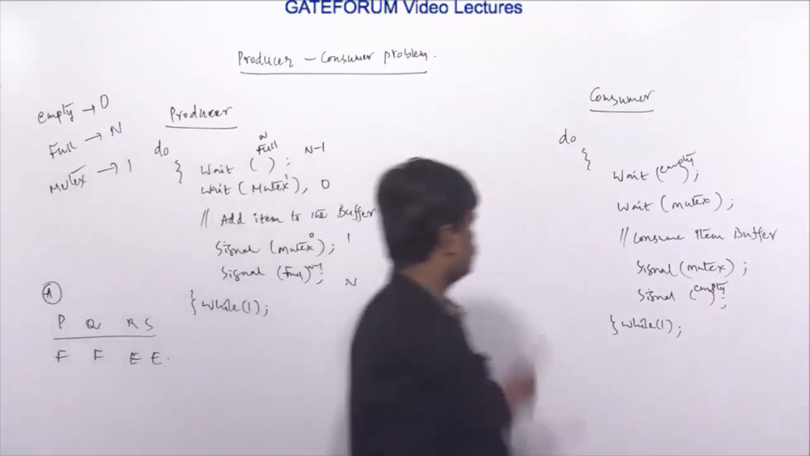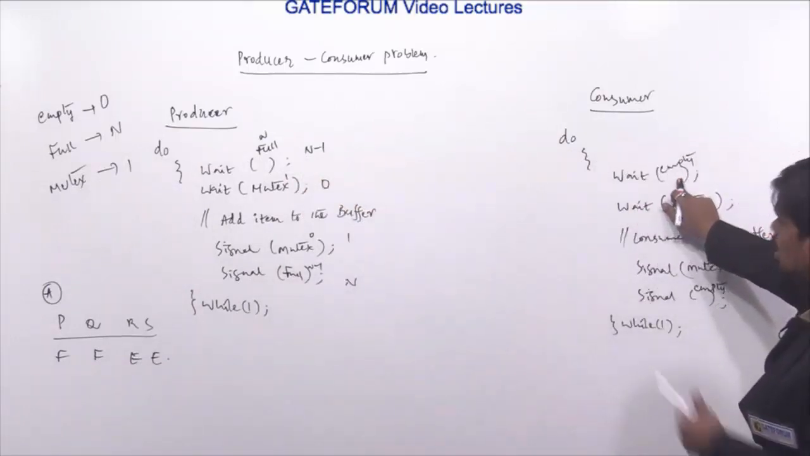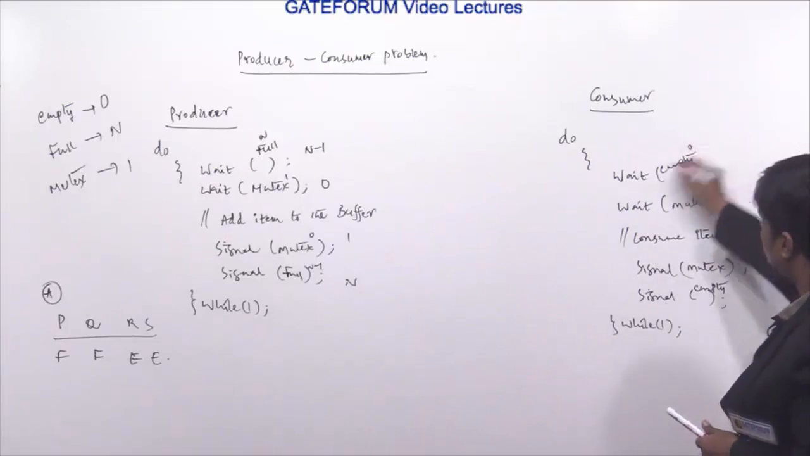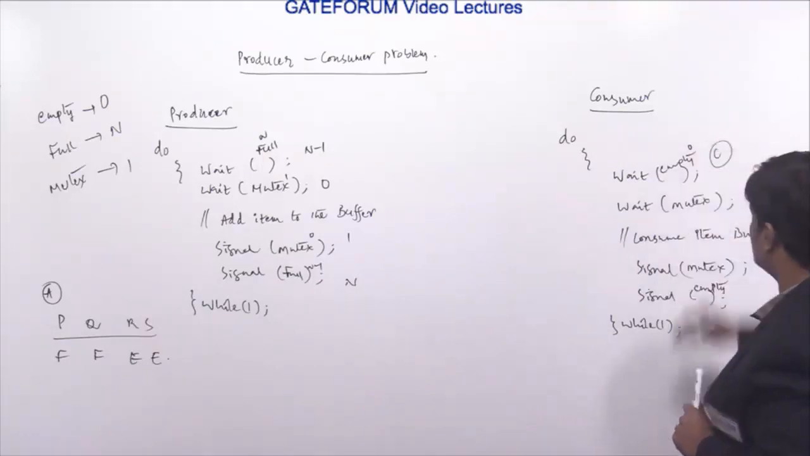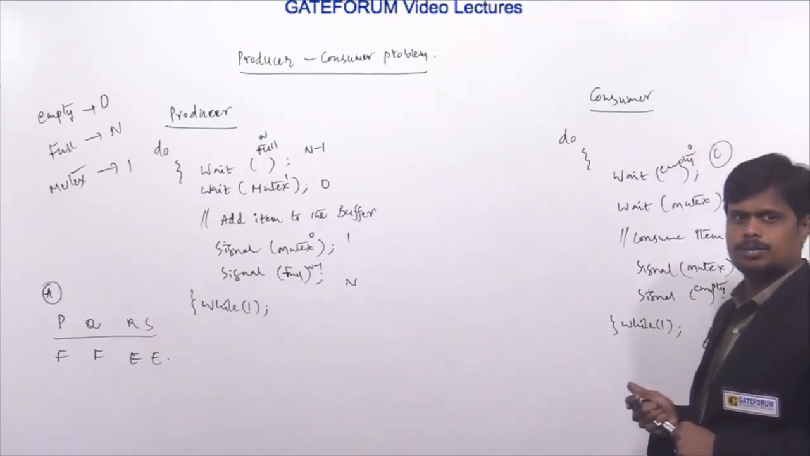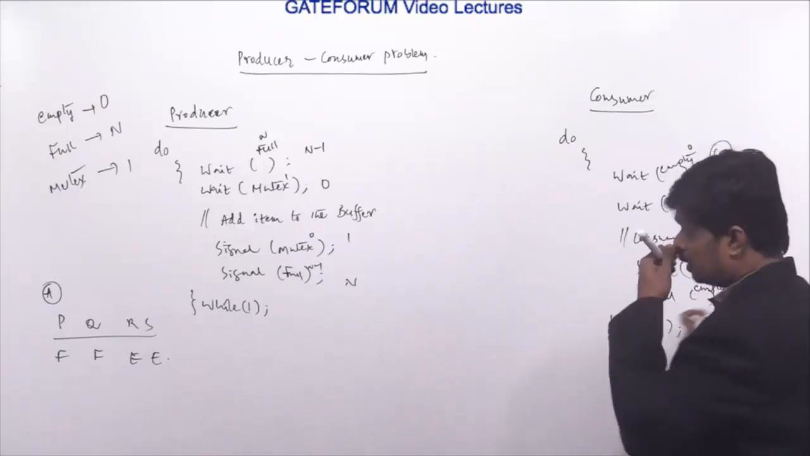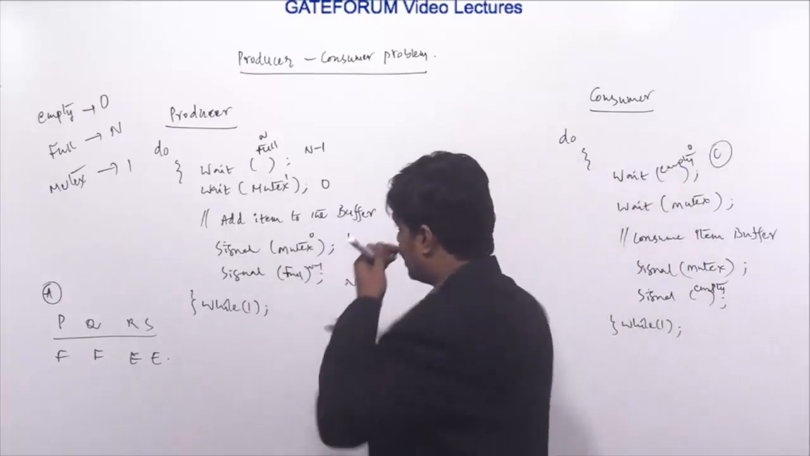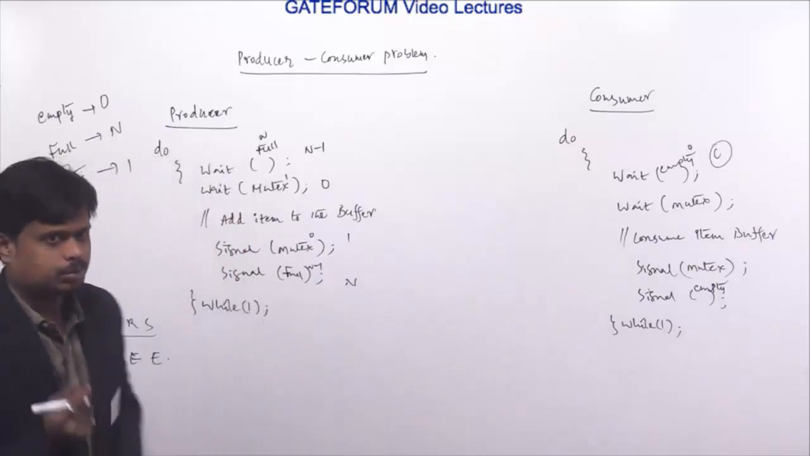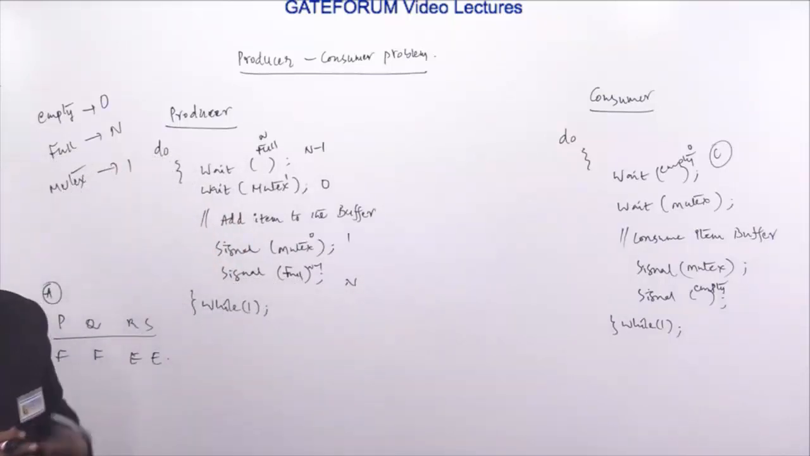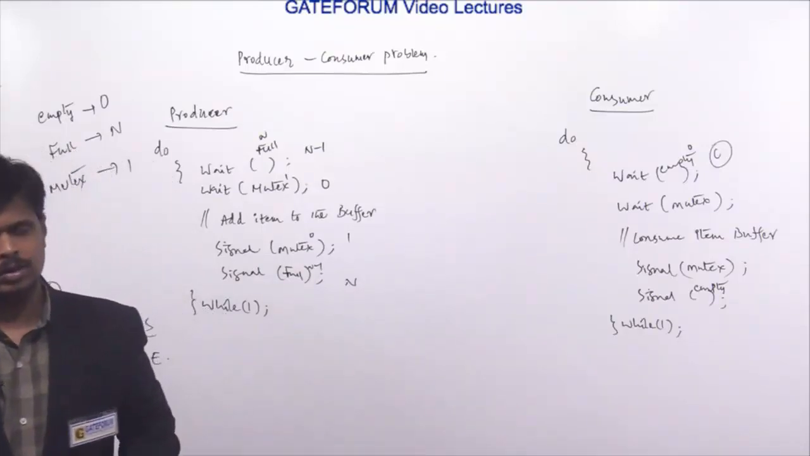Then coming to the consumer process. Wait of empty. What is the empty? 0. So if I execute wait of empty, empty is 0, so this consumer is going to get stuck in the first instruction only. So the producer can keep on producing items, but the consumer never consumes an item from the buffer. So with option A, the producer can keep on producing items, but the consumer never consumes any item. That's why option A is not the answer for this question.